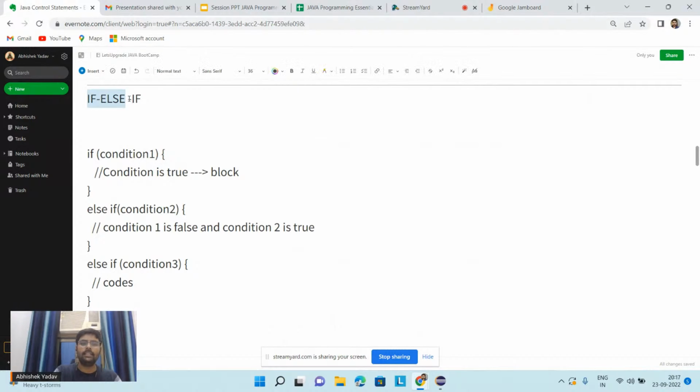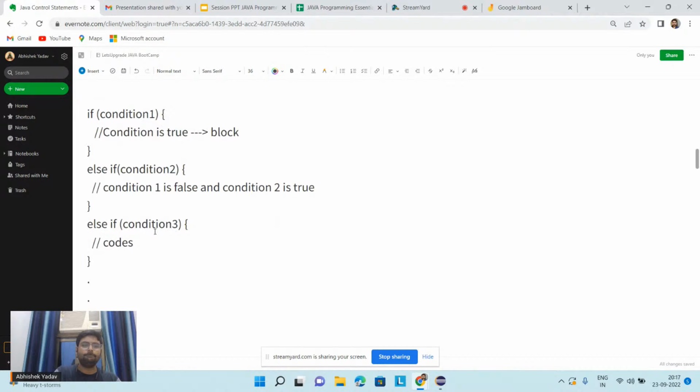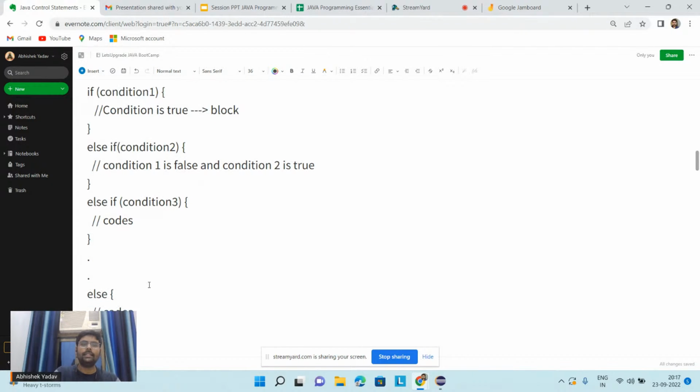This is my if else if. When you have been given more than two options, and from those options you have to choose only one, then you have to go for if else if. This is the syntax of if else if. Here we are saying, if condition 1 is true, then the code inside the if block will get executed, and after that it will not execute the remaining else if and else blocks.